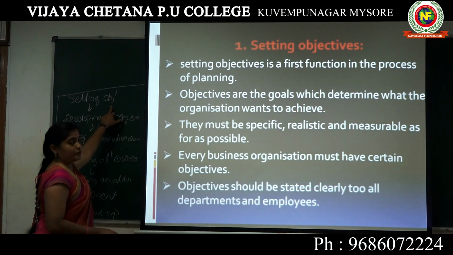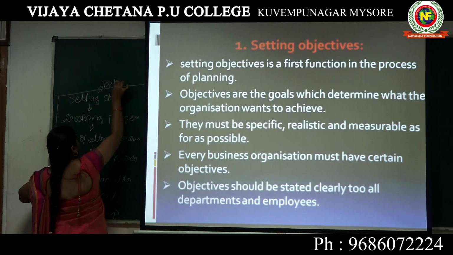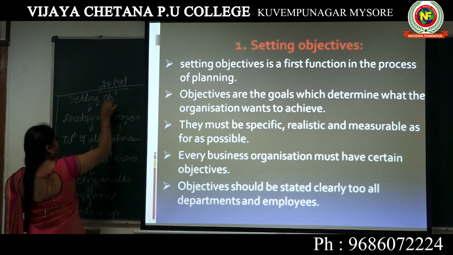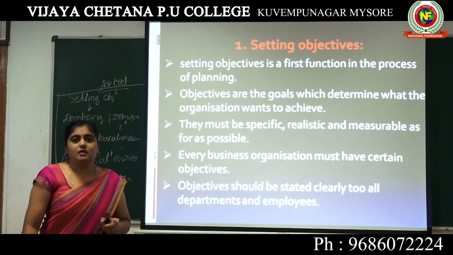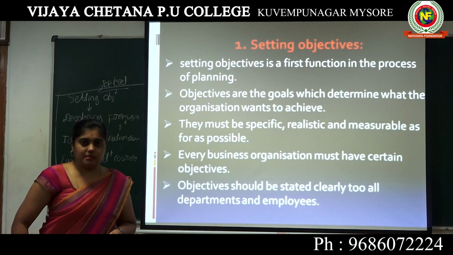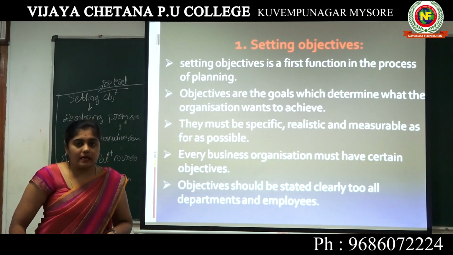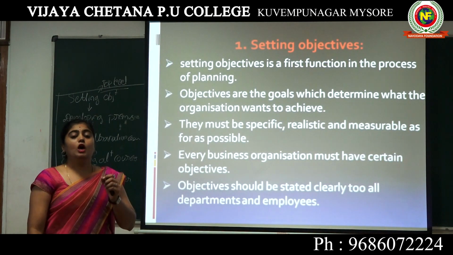So what is an objective? Objectives are desired goals or desired targets that the departments or units have to carry out to reach the goals. That is called objectives.